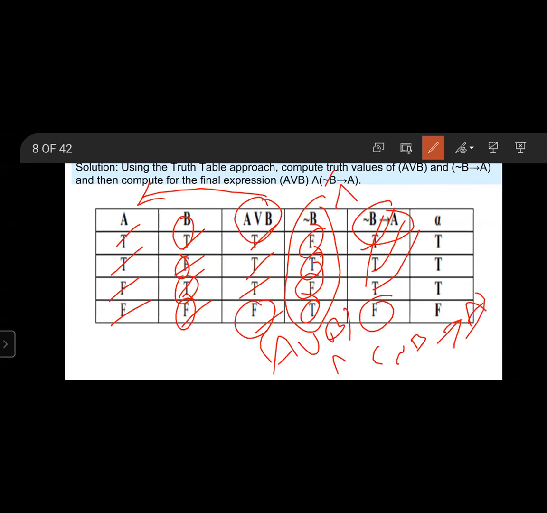Using the and symbol: true, true, true; true, true, true; false, false, false. Solution: true, true, true, false.